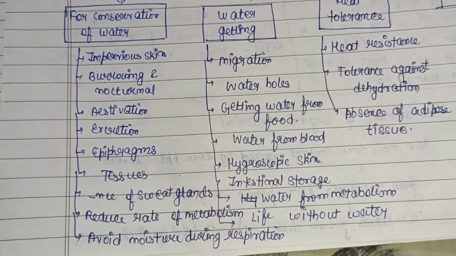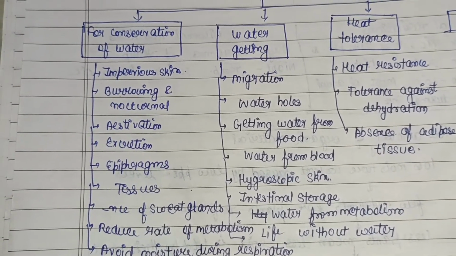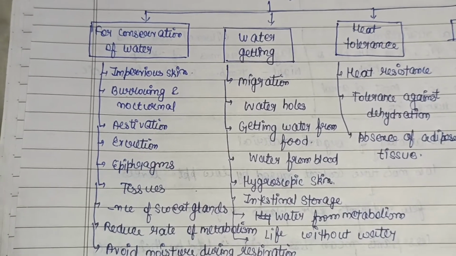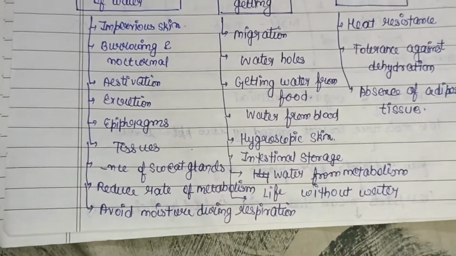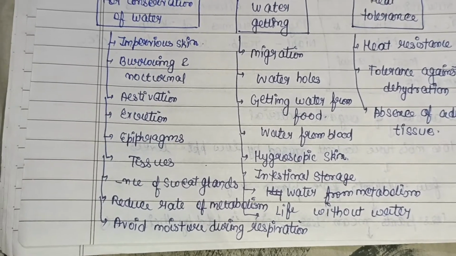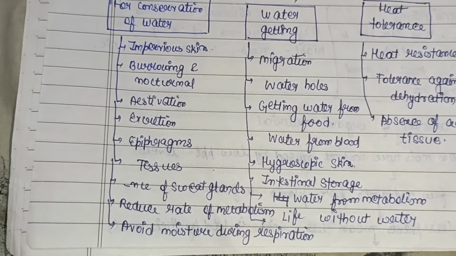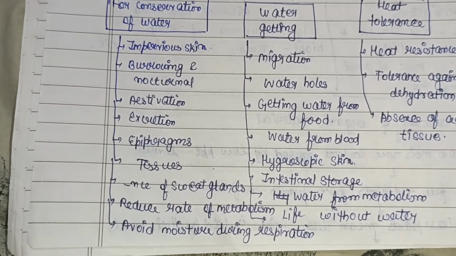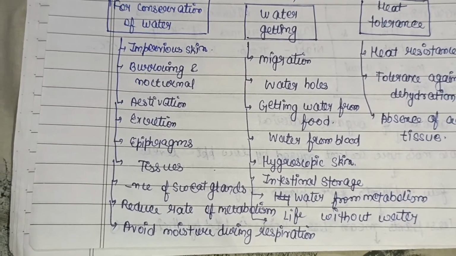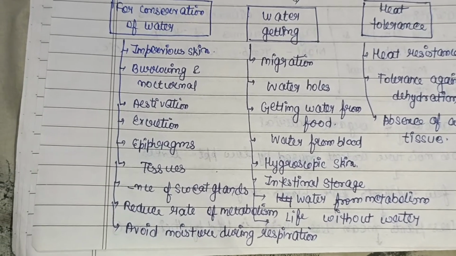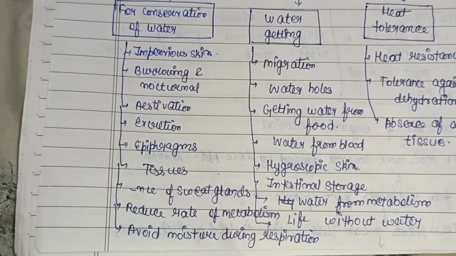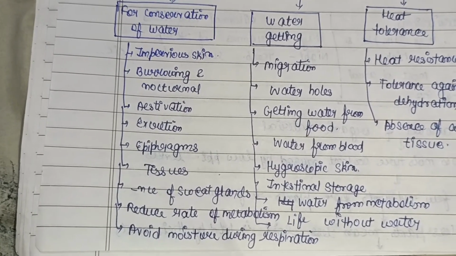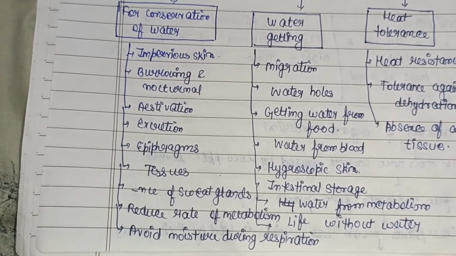Then epidermis. Some desert animals produce secretions to prevent the loss of water from the body. Then tissues. They possess certain sorts of tissues, for example the camel has developed tolerance to live in the desert. Then absence of sweat glands. They do not possess sweat glands, for example desert rodents and ruminants. Another example is the African antelope, a desert mammal that does not possess sweat glands.